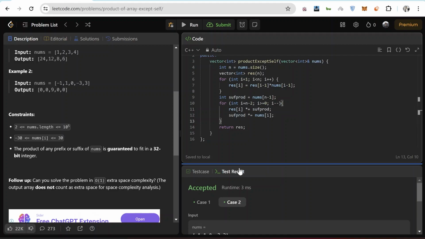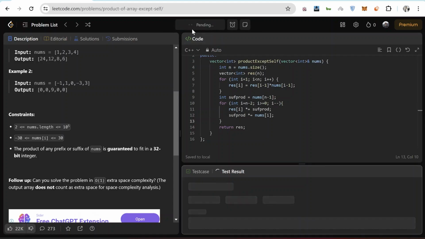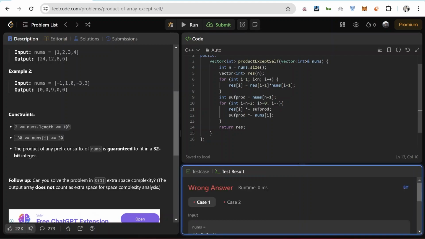Yes, so let's try it out. Okay, something is wrong. Let me just check real quick. So i from n minus 2, i greater than or equal to 0, i minus minus, res[i] I am multiplying with this suffix prod variable, and this variable I am multiplying with nums[i]. What can be wrong?